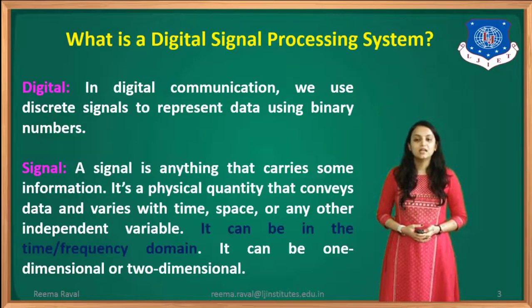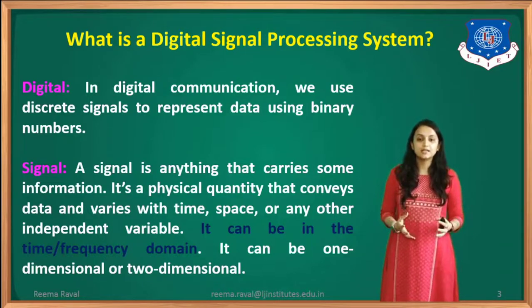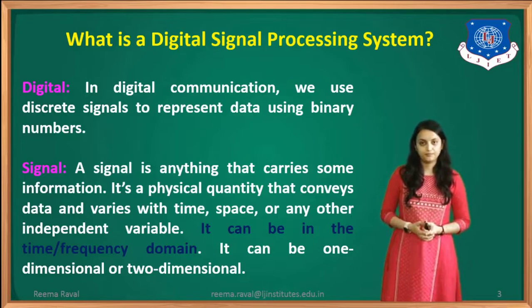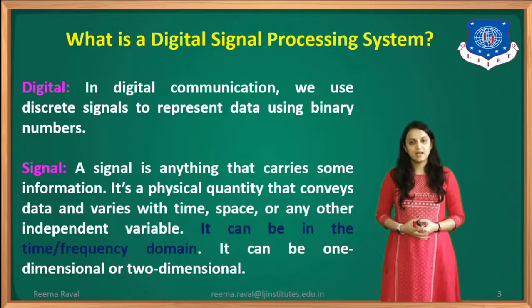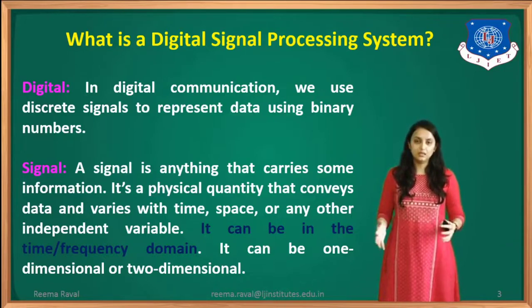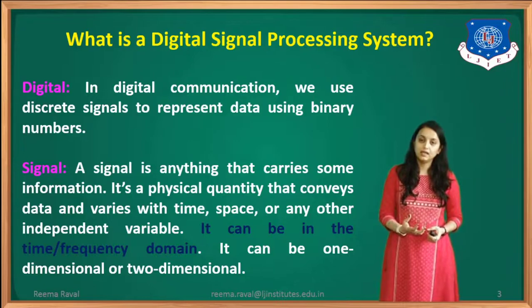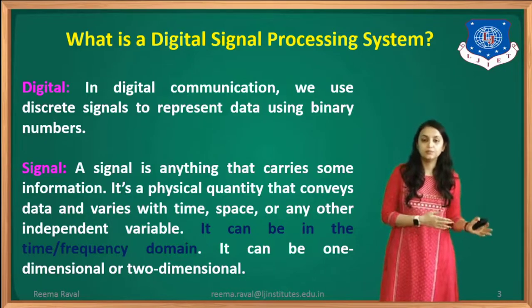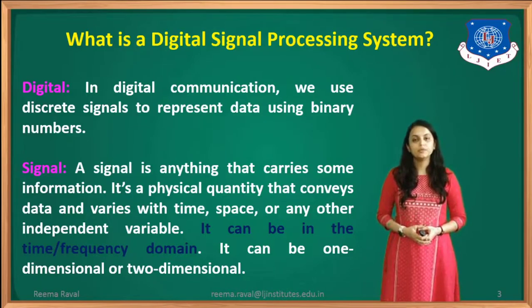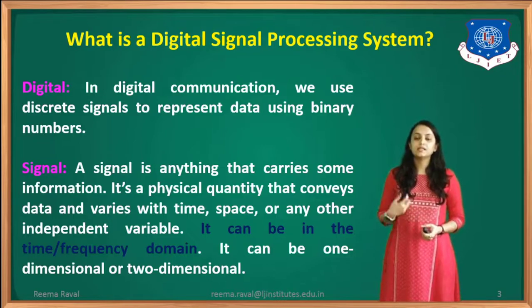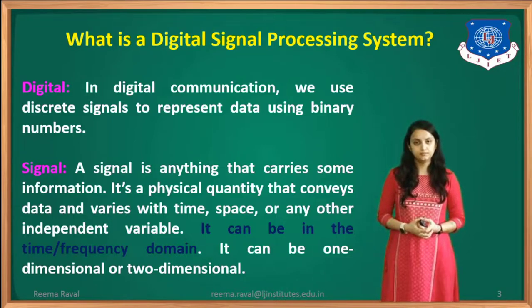Now, let us see what is a digital signal processing system. To understand that, let's split the words. First of all, we'll understand what is digital, then what is signal, and then what is signal processing.